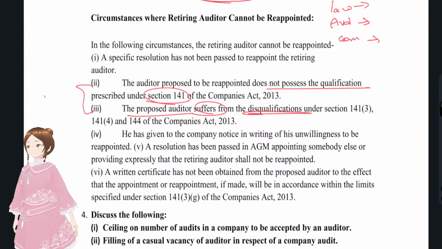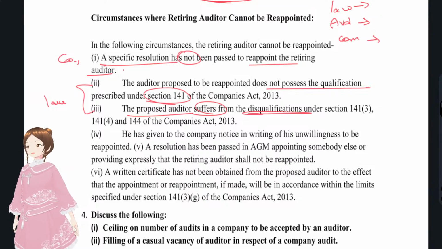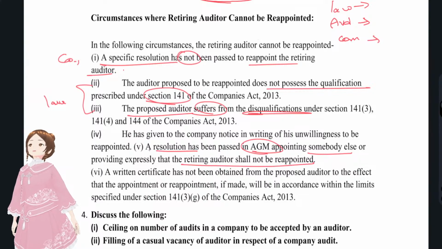So these 2 were from the point of view of law. From the company's point of view, a special resolution has been passed not to reappoint the retiring auditor, and a resolution has been passed in the AGM for appointing somebody else, or expressly providing that the retiring auditor shall not be reappointed. Again, this is the company's unwillingness, and now we'll see the auditor's unwillingness.